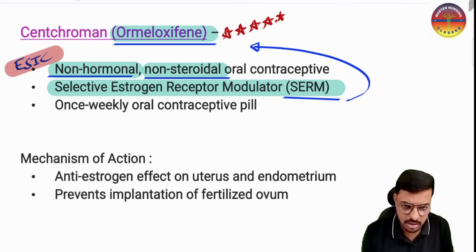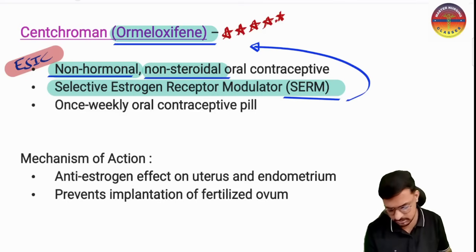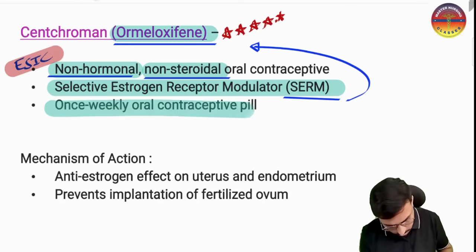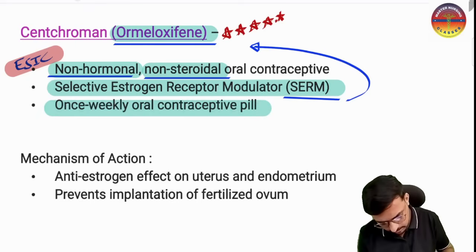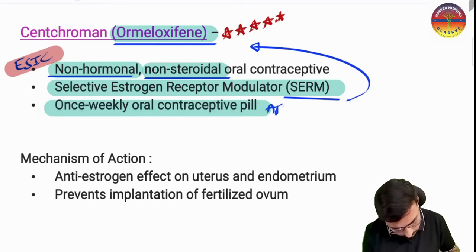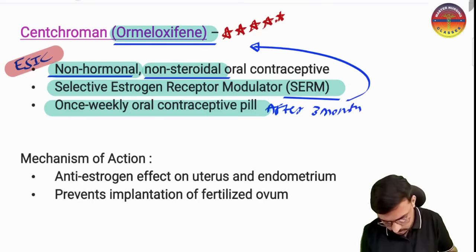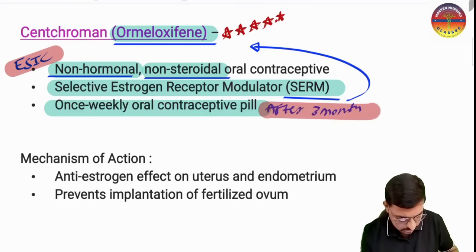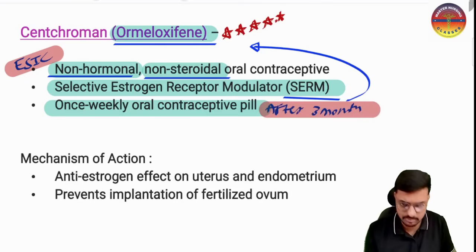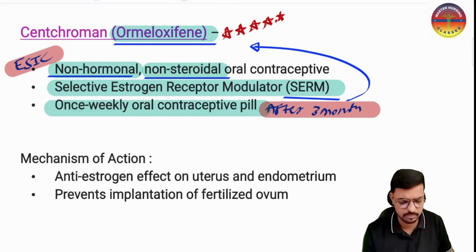It will work like a hormone, but it is not a hormone. This is given as a once weekly oral contraceptive pill, after 3 months of starting. So we can say once weekly contraceptive also, but it is not a standard statement, though it is mentioned in the book and one time a question was asked, but that was an incomplete question. So the actual schedule of this one is very important.